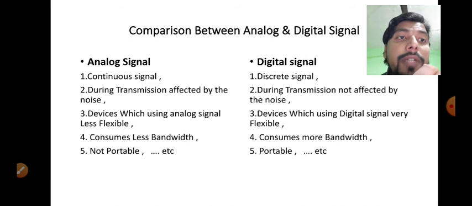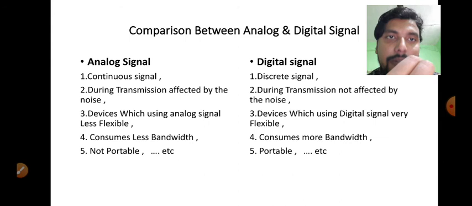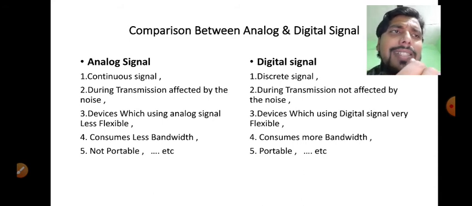It consumes more bandwidth. You know why? Because when the bandwidth utilization is more, we cannot multiplex a large number of signals over the channel. The signals transmitted over the channel can be limited. So analog signal consumes less bandwidth and digital signal consumes more bandwidth, which is the drawback of digital signal. Analog signal is not portable and digital signal is easily portable.